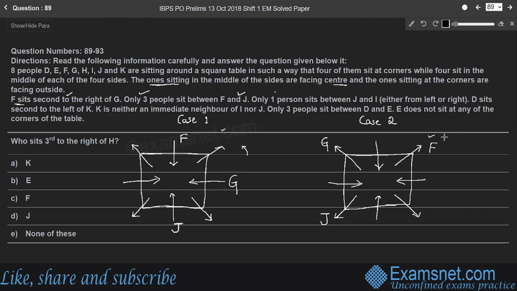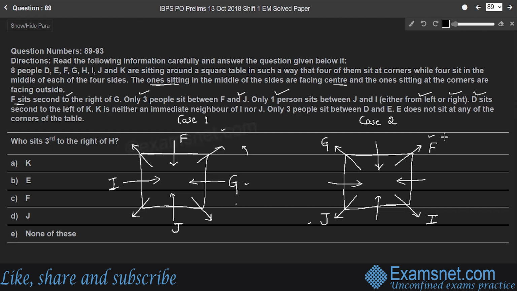Next point. Only one person sits between J and I. So here in case 1, already G is there in the right direction, that is in the anti-clockwise direction. Therefore, the position of I will be here in the clockwise sequence, right? So only one person can accommodate between J and I, right? Come to case 2, J is here. So the position of I has to be here, right? Either from left or right it is given. So it is, yes, in the clockwise sequence.